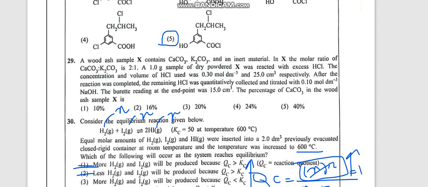Now let's solve 29 perfectly. Now 29th question, a wood ash sample X contains calcium carbonate and potassium carbonate in 2:1 ratio. So 1 gram of this sample, they are adding excess HCl. Calcium carbonate and potassium carbonate both of them will react with HCl and form the salt, carbon dioxide and water. The remaining HCl they are titrating with NaOH. So you have to find the percentage of calcium carbonate in the wood.